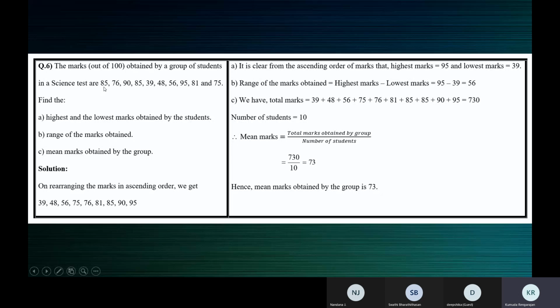When you are just looking at the given numbers, the raw data, and trying to figure out the lowest and highest value, we may go wrong. If there is 96 and you did not notice it and thought 95, then your range is wrong, and your highest observation will be wrong. So the data is arranged in ascending order so that we don't go wrong in finding the lowest and the highest value.